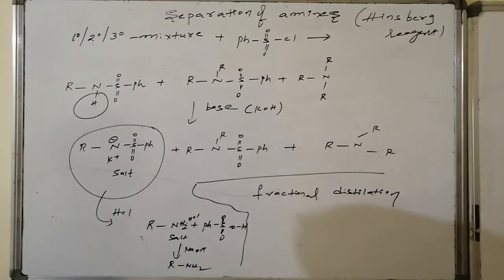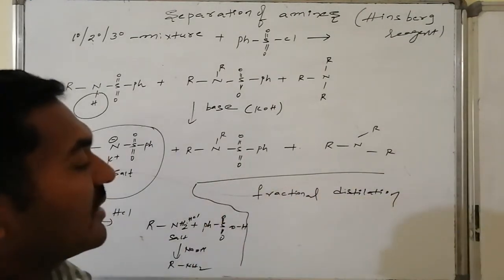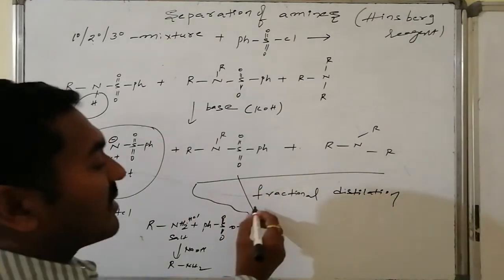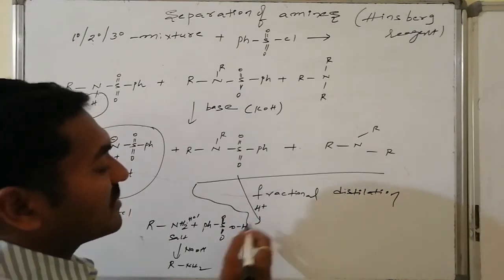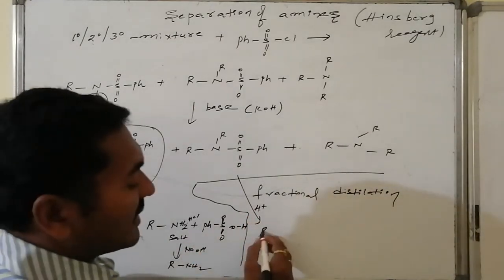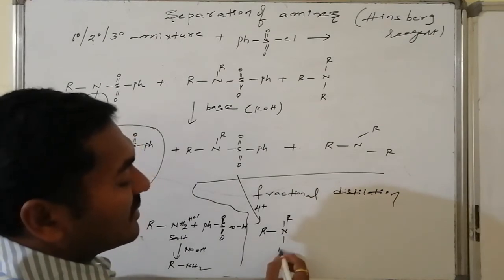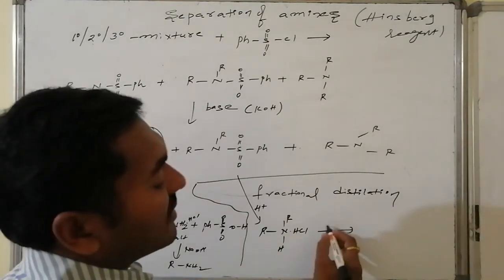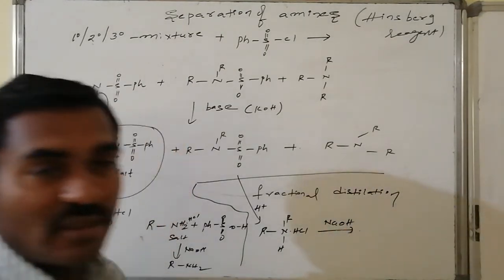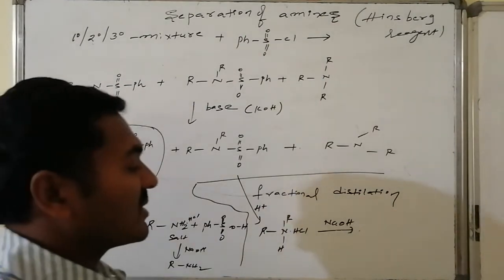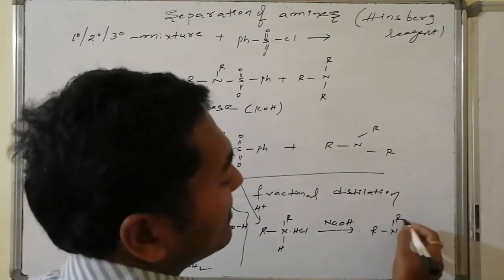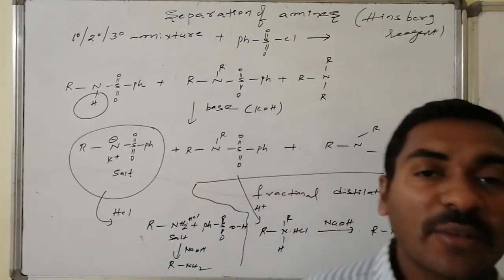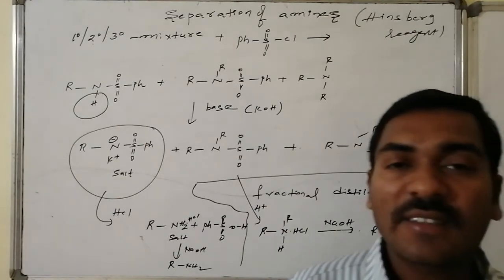in the form of its corresponding phenyl sulfonyl combination, thus it is also subjected to acidic hydrolysis. In presence of acid, hydrolysis takes place by using HCl. As a result, the secondary amine is obtained in the form of the corresponding salt, followed by what? Here, on alkalization, that is on basification, this is once again converted to secondary amine. Thus primary amines, secondary amines and tertiary amines present in the mixture are separated by the Hinsberg reagent, and Hinsberg